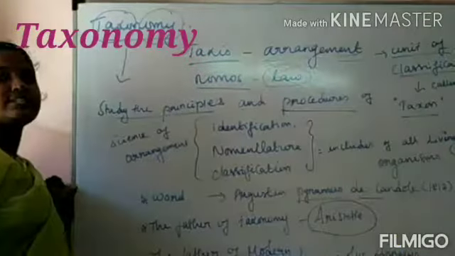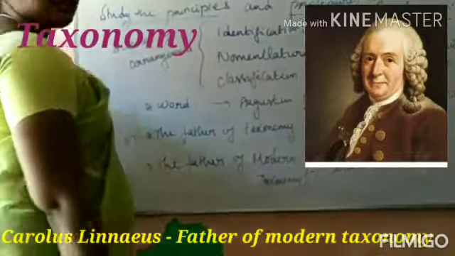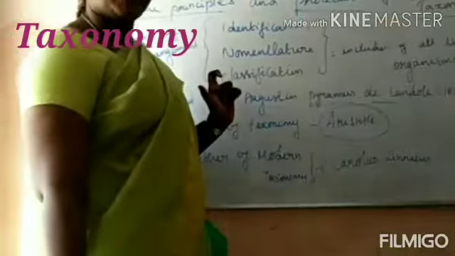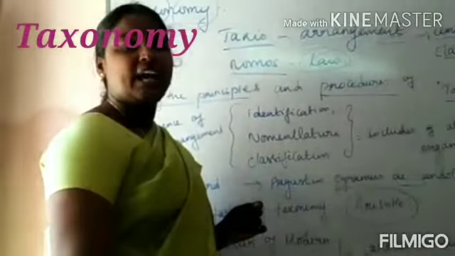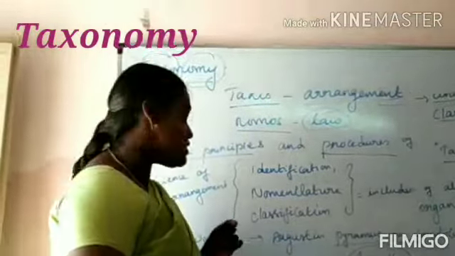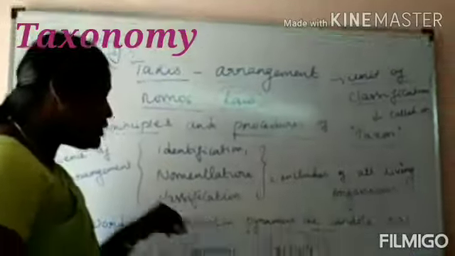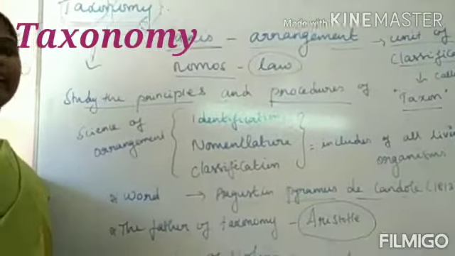It is Carolus Linnaeus. Already we studied that Carolus Linnaeus gave 8 taxa: domain, kingdom, phylum, class, order, family, genus and species. This classification of nature was given by Carolus Linnaeus, so he is called the father of modern taxonomy.